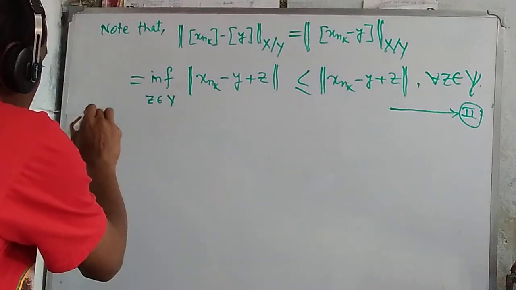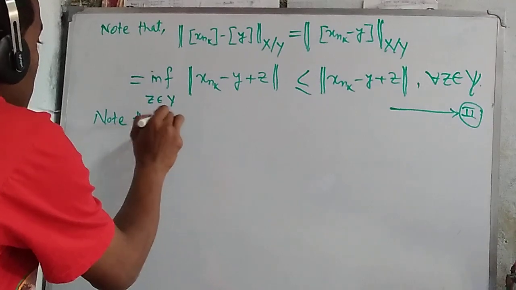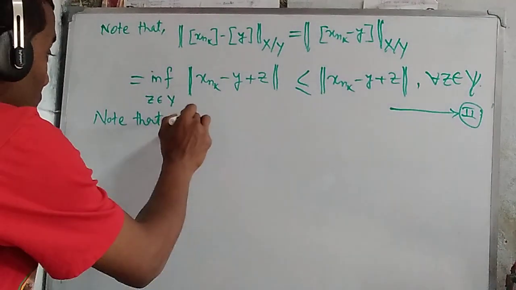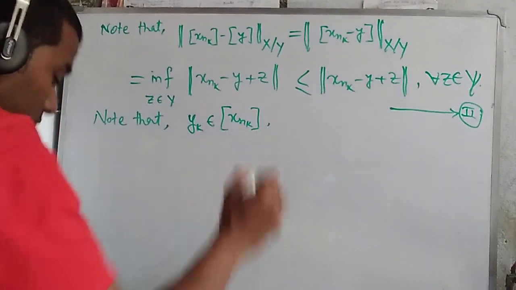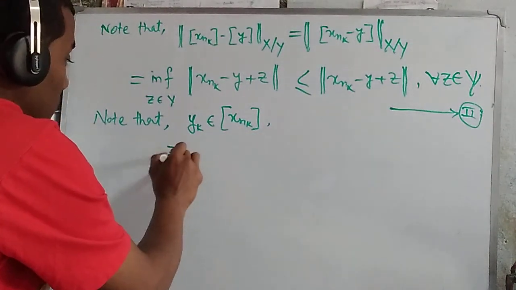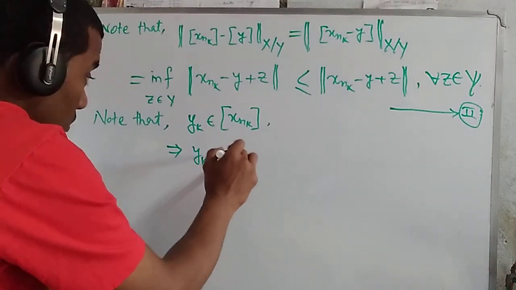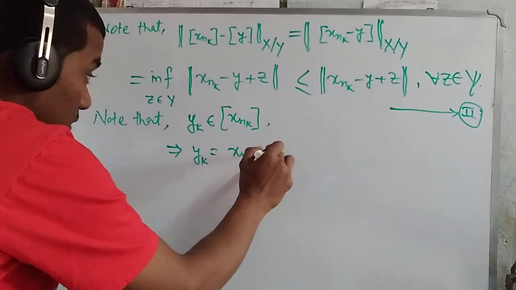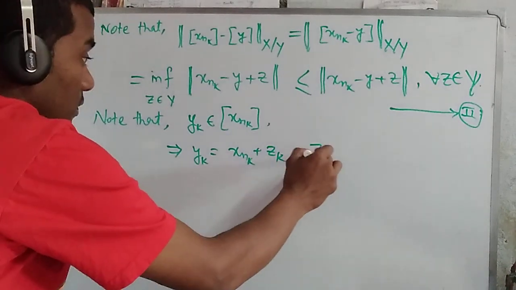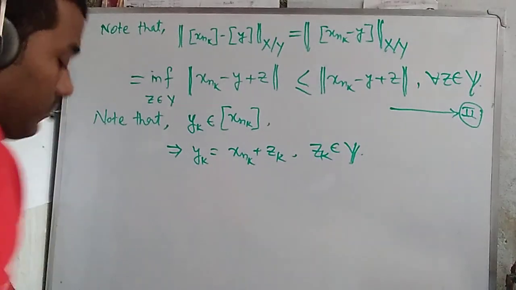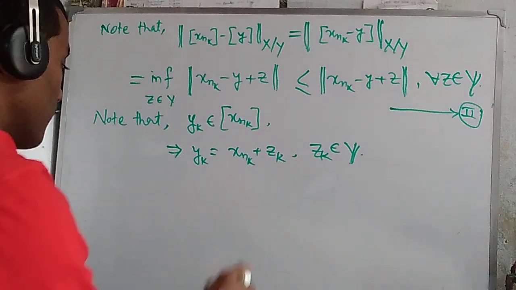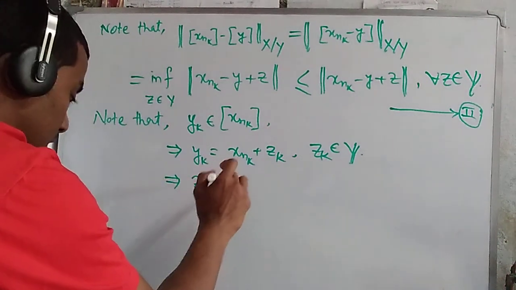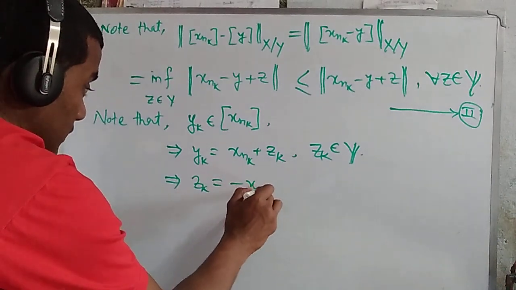Then what happened? Then we write here that y_k belongs to the class x_{nk}, which implies that y_k equals x_{nk} plus z_k. Here z_k belongs to this Y. Then obviously we write again z_k equals y_k minus x_{nk}.